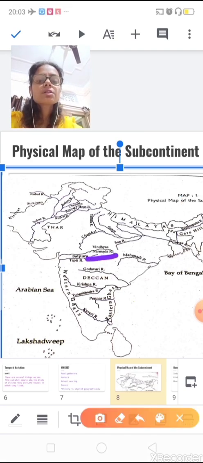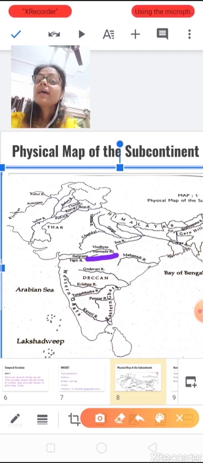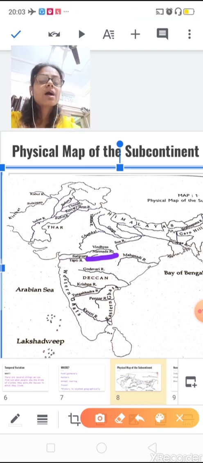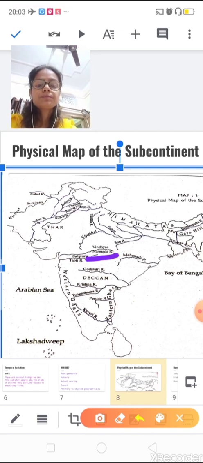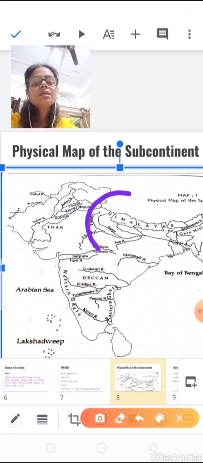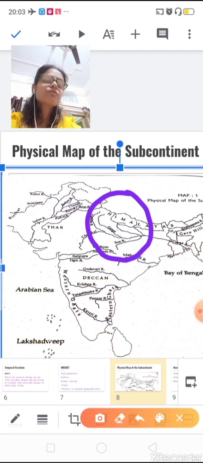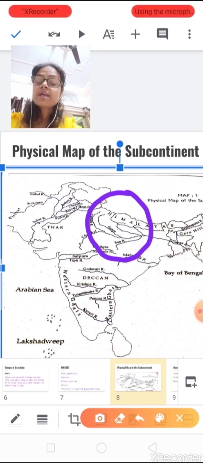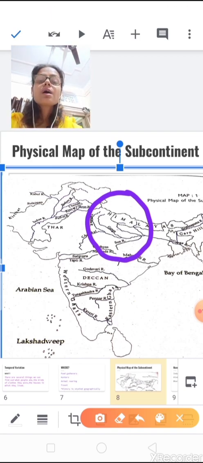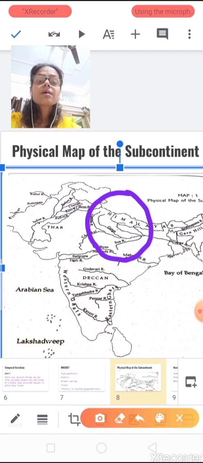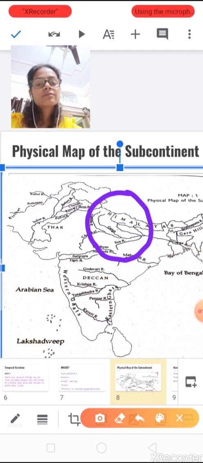Now let's talk about the Vindhyas. This is the area where agriculture developed around 4,700 years ago. Now we see the area of the Ganga and its tributaries. This is the most famous area, which is known as Magadha. In further chapters, we are going to learn about Magadha. It was an important empire of that time.